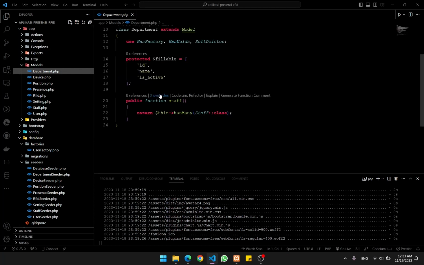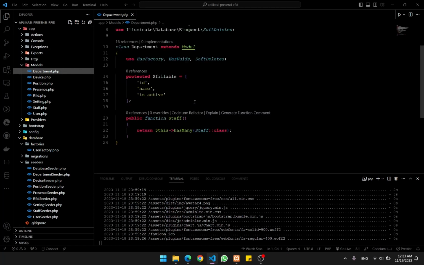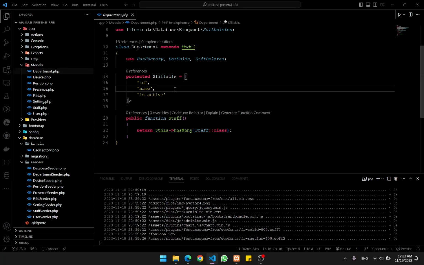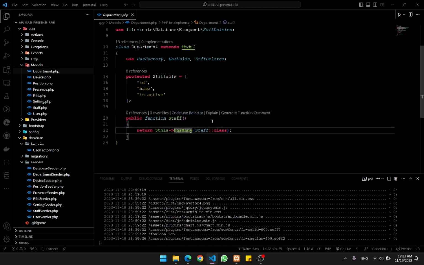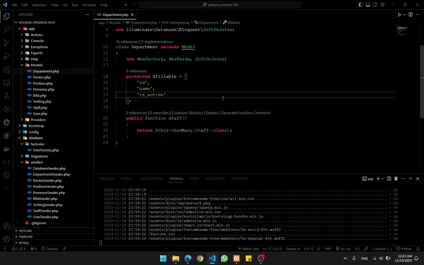Okay, the last is, yeah, department. Just a name, and is it active or not? And then the Eloquent, this is the cardinality of the model. It has many staff. Okay, that's it. Okay, let me show you the web itself.